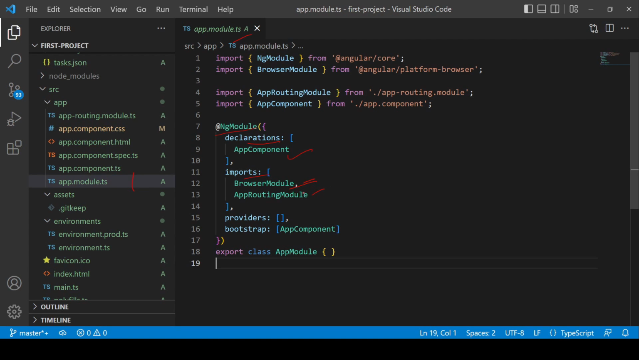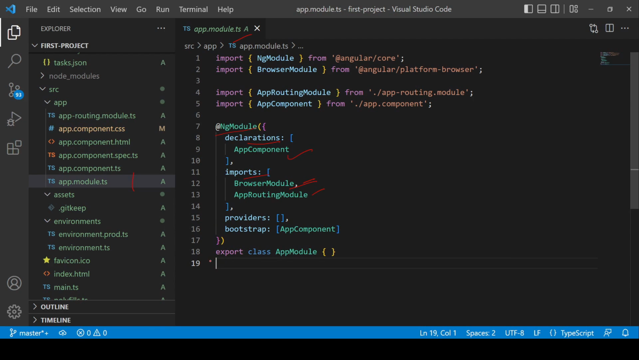And as the name suggests, this browser module provides services that are essential to launch and run a browser application. And that's why it is necessary to add this browser module in the app module. So a module can import other modules and then can use their services.